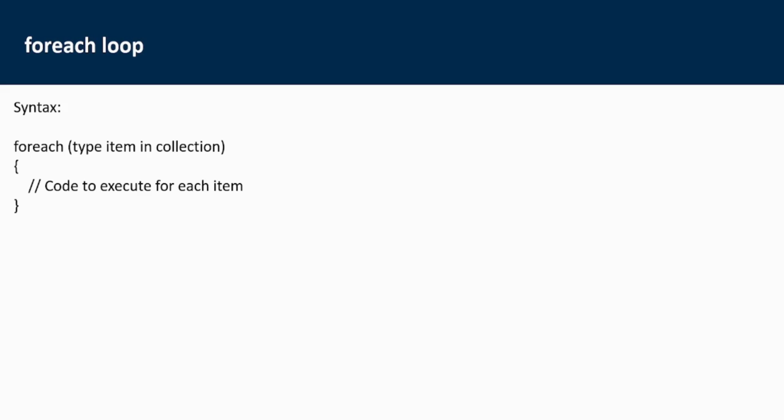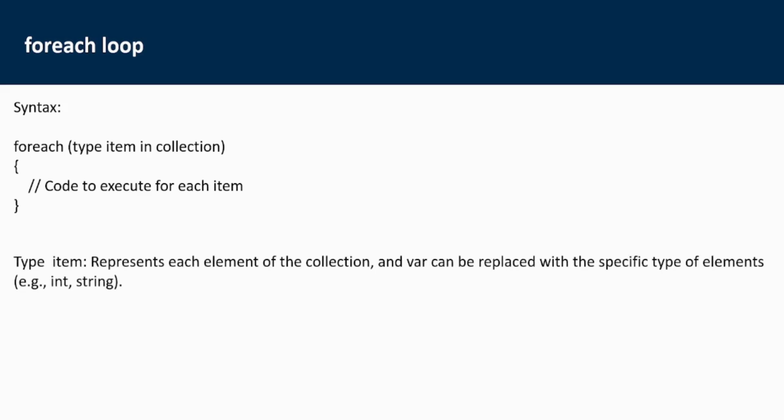No, foreach is always and always used whenever you are working with some data structures like a list or arrays. That's the reason we write foreach (type item in collection). In is a keyword. The type item can represent any specific type of element. A collection means the array or list you have declared. So type item in collection means you declare the variable, and collection is the type of collection it is. So these are all four types of loops which are there in C#.